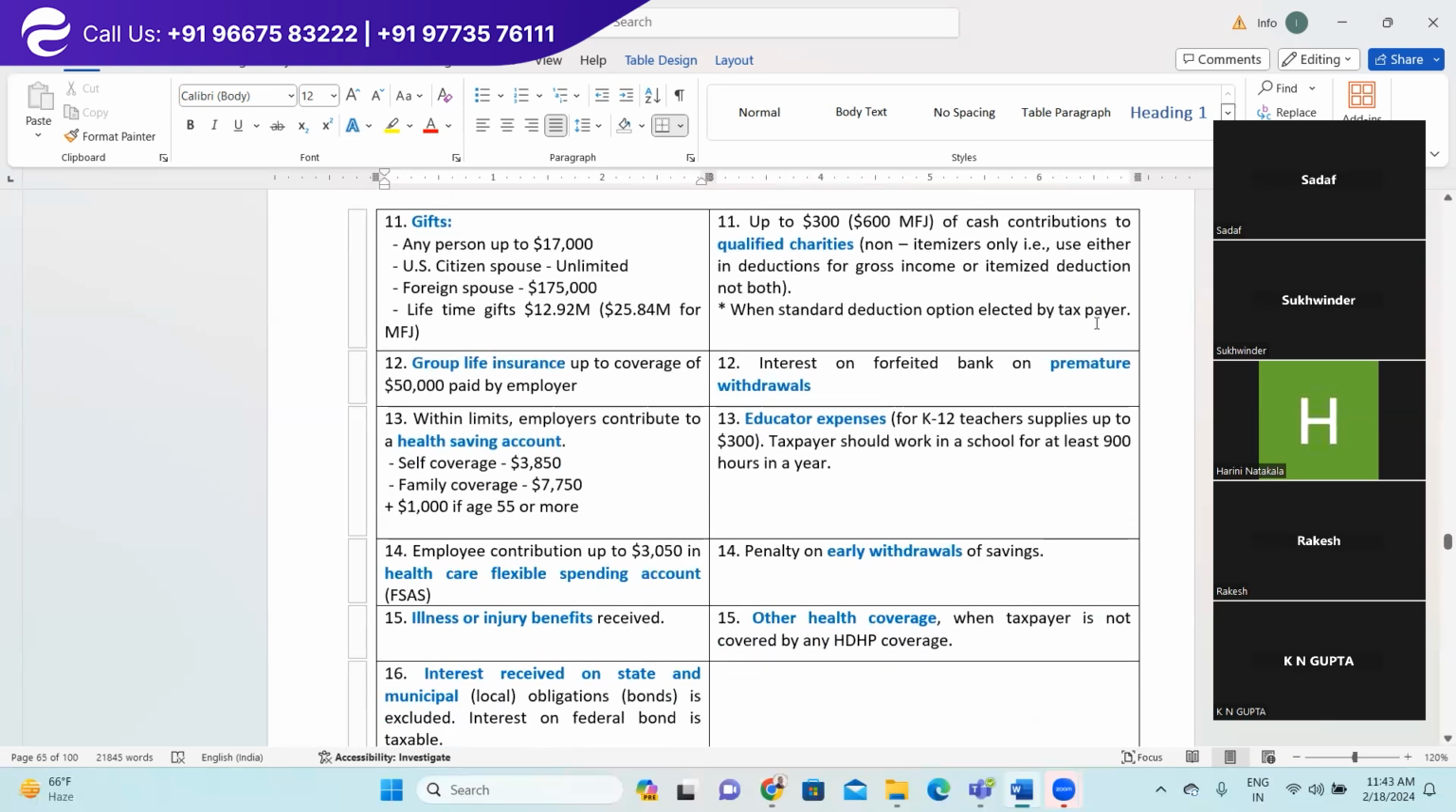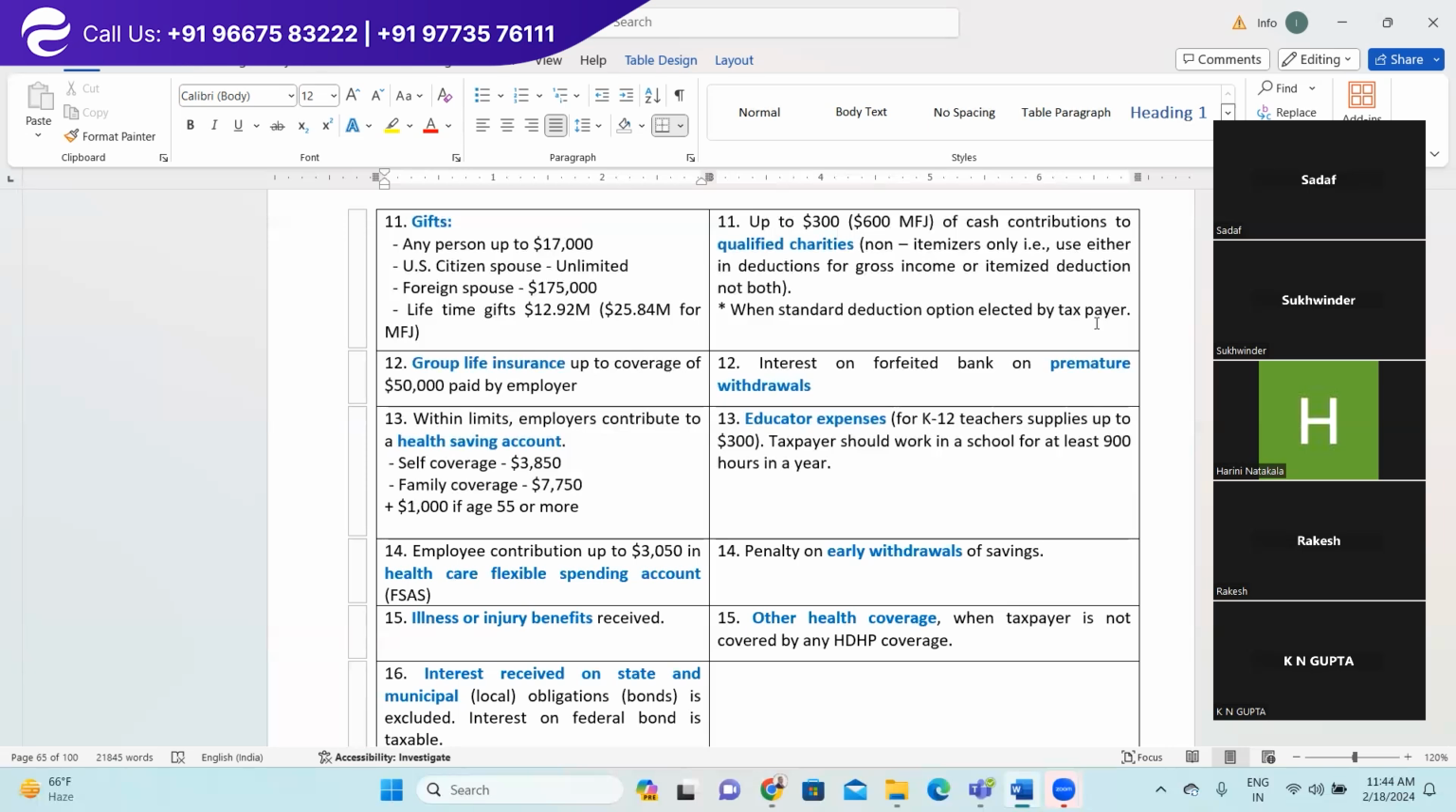Here is the interesting one. Gift. Gift to any person up to $17,000. That means your taxpayer can give the gift to any person up to $17,000. So the person who is receiving the gift does not have to pay any taxes, or the person who is giving the gift is also not required to pay any tax on that.